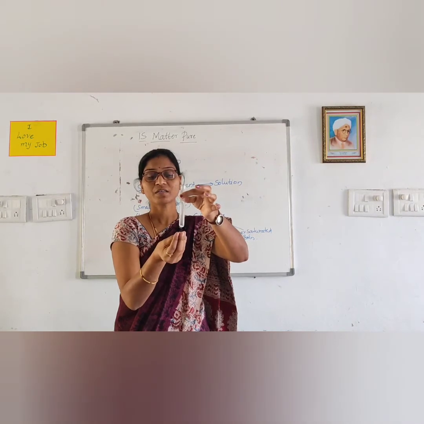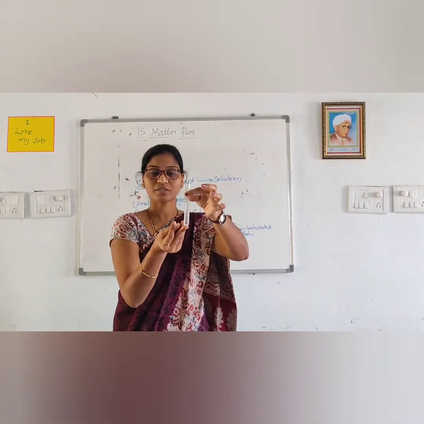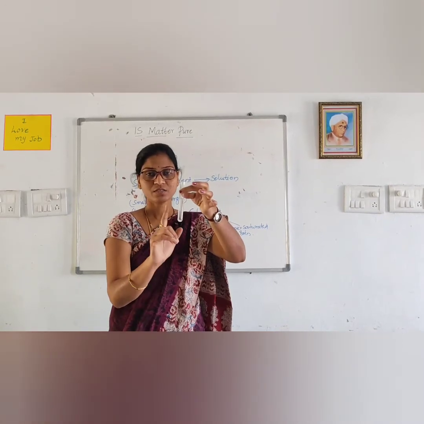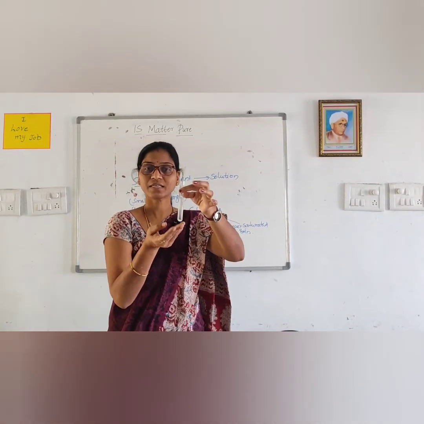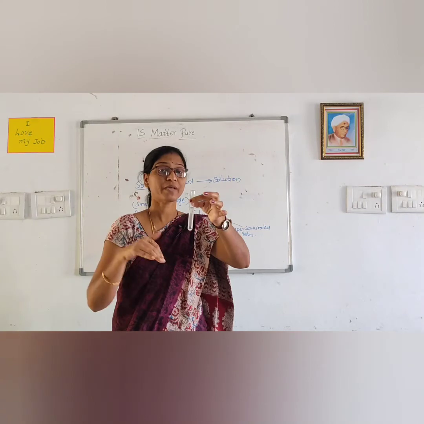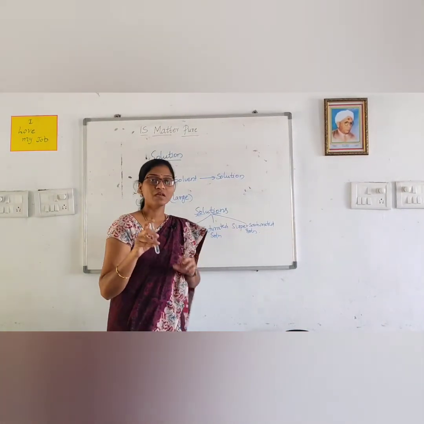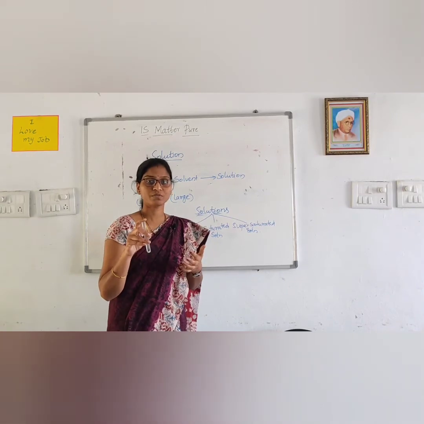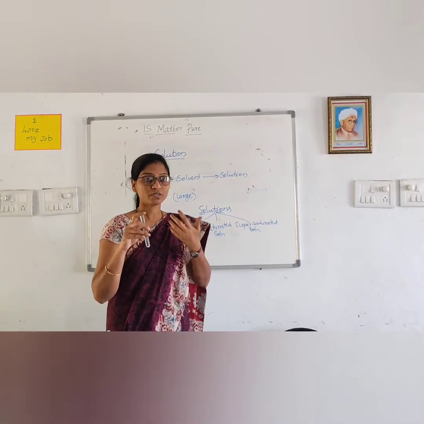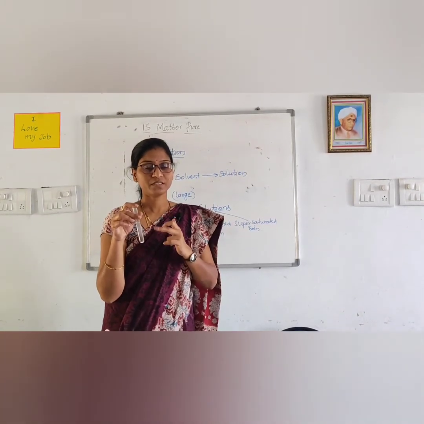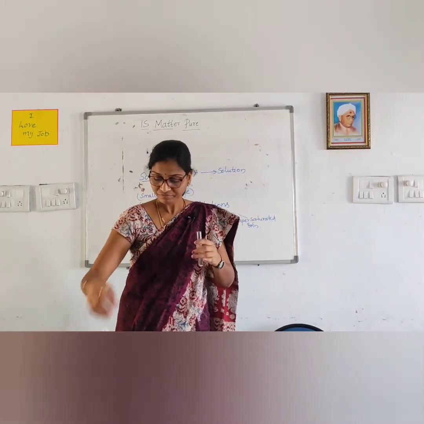The other part which is settling at the bottom means excess of solute is present in this solvent. Here supersaturated means excess, that is more amount of salt which is not dissolving in the solvent. It is called supersaturated.